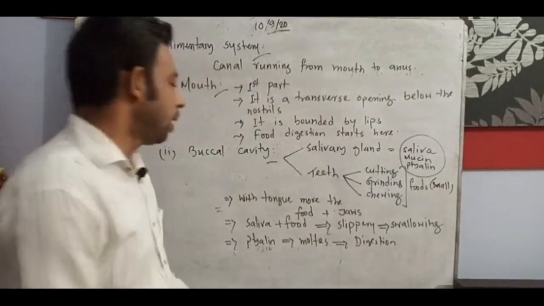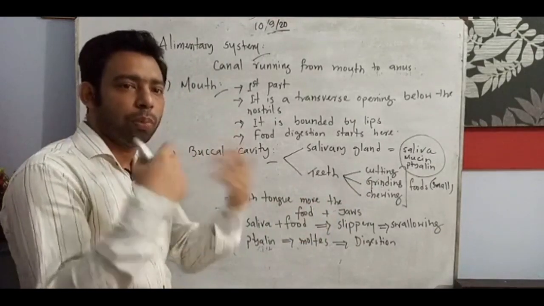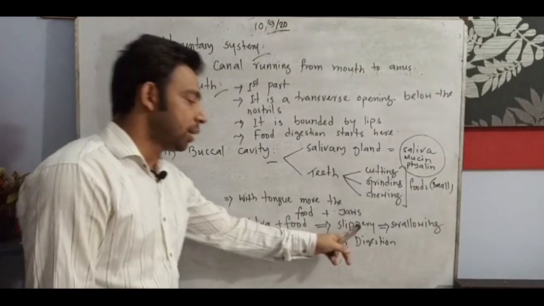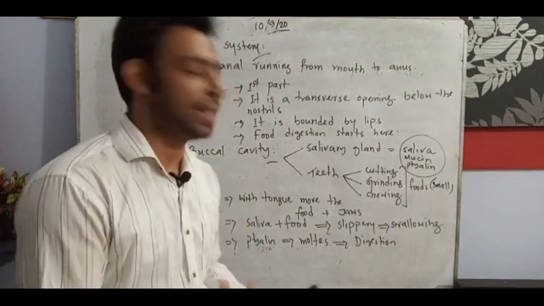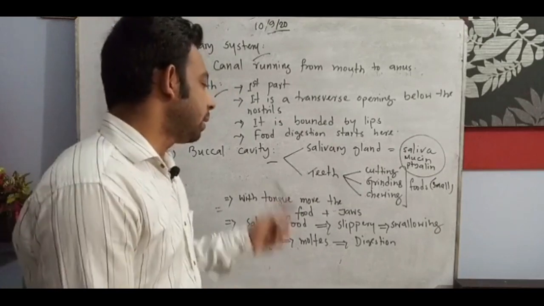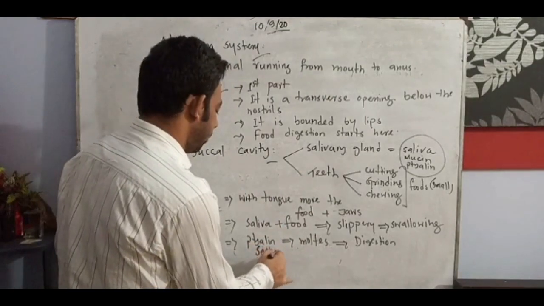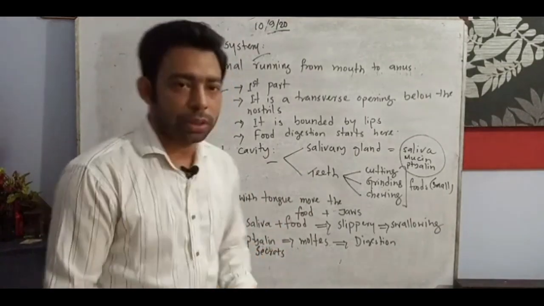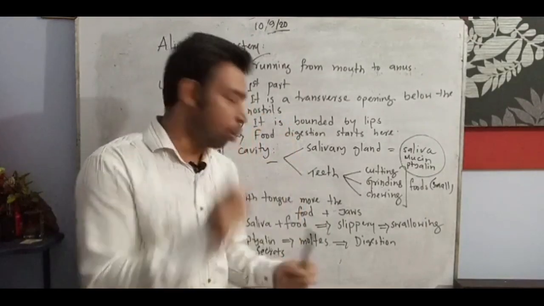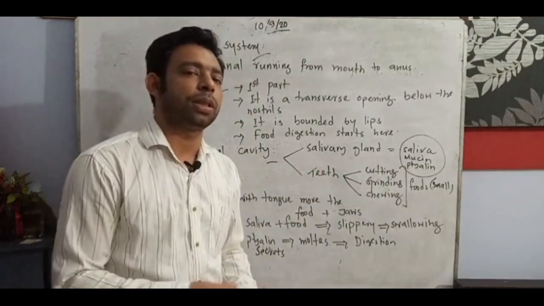Yes, the tongue moves the food, and the jaws help break the food into smaller pieces. After the food is mixed with saliva, it becomes slippery, and when it is slippery it is ready for swallowing, so we can take the food by swallowing. At the same time, ptyalin enzyme is secreted and forms the food into a paste-like mold, chyme, starting digestion as it goes through the digestive tract to the stomach.